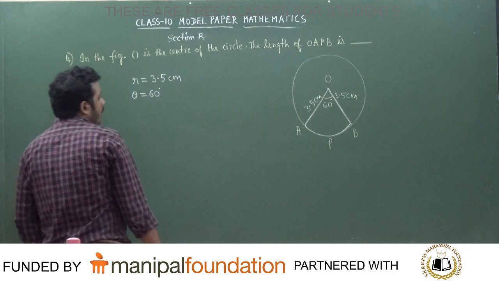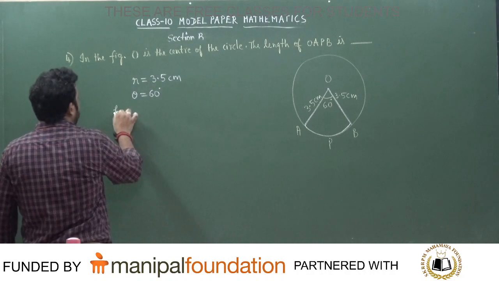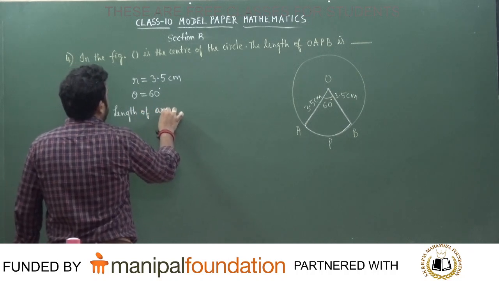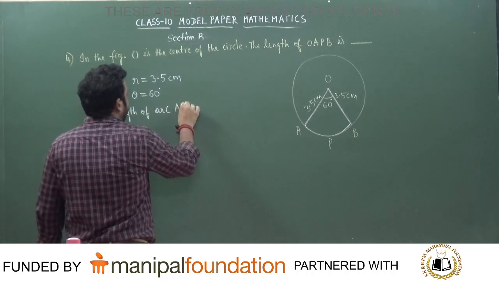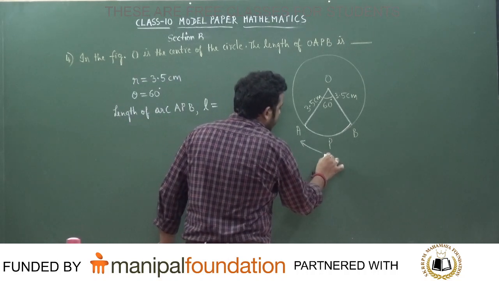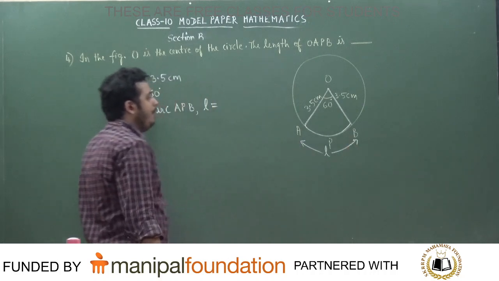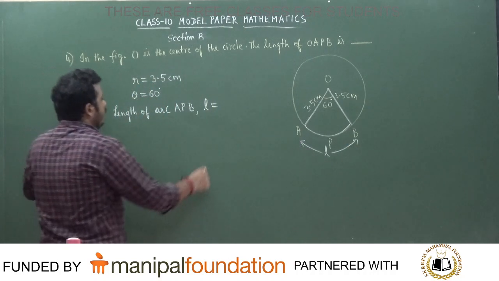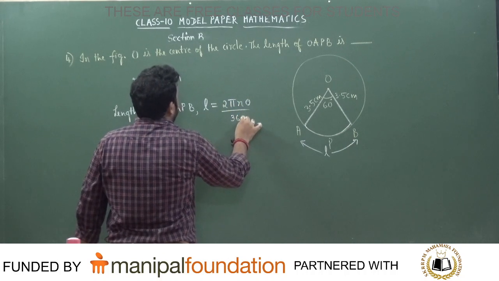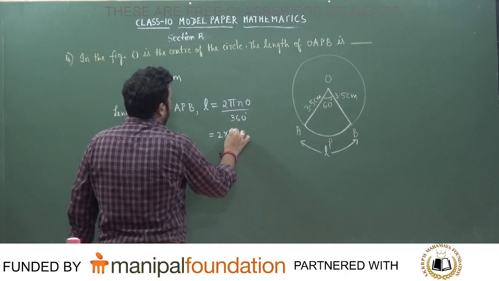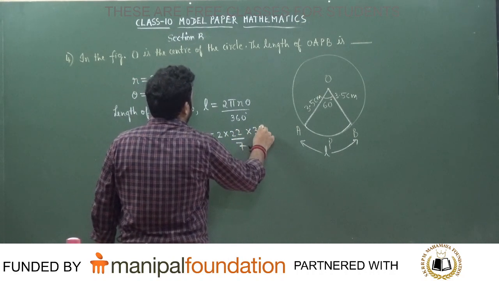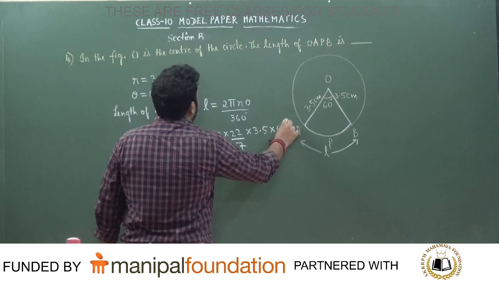Now, how do you calculate the length of arc? Length of arc APB. I will consider it as L, students. Length of the arc APB, L, is equal to, what is the formula that we get? 2 pi r theta divided by 360 degree. So this is 2 into, when nothing is told about pi, it is 22 by 7 into 3.5 into 60 degree divided by 360 degree.